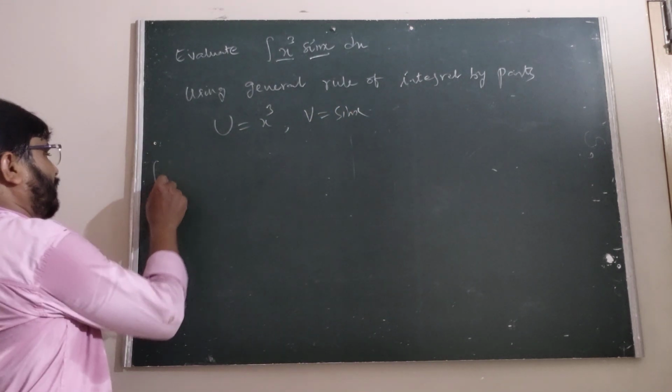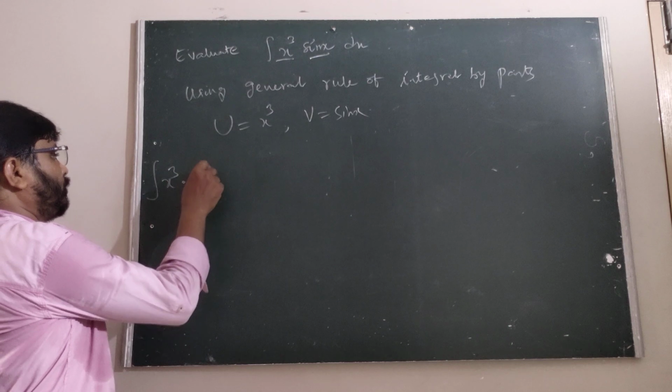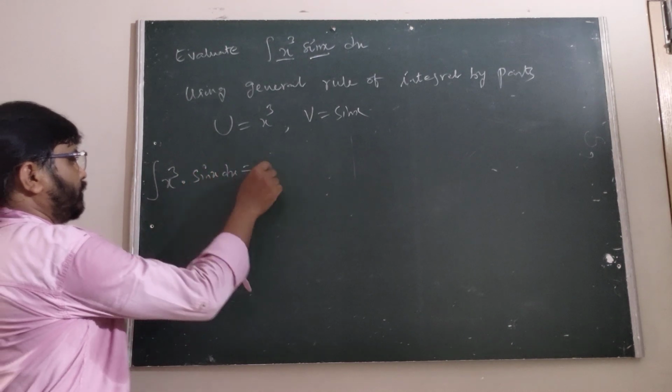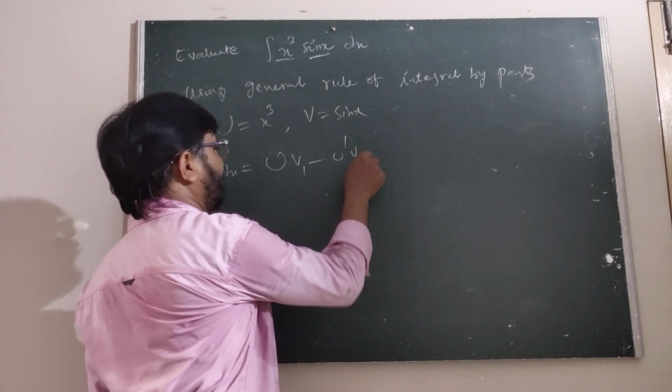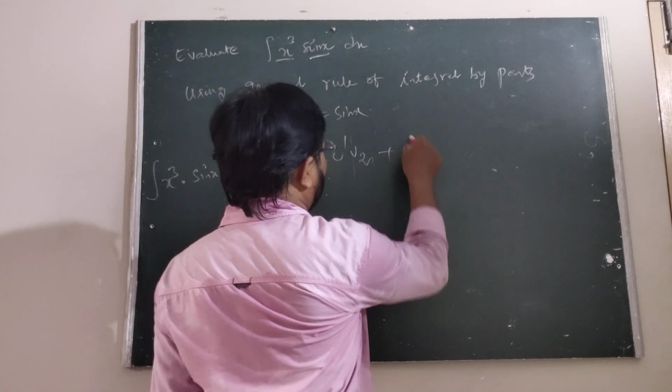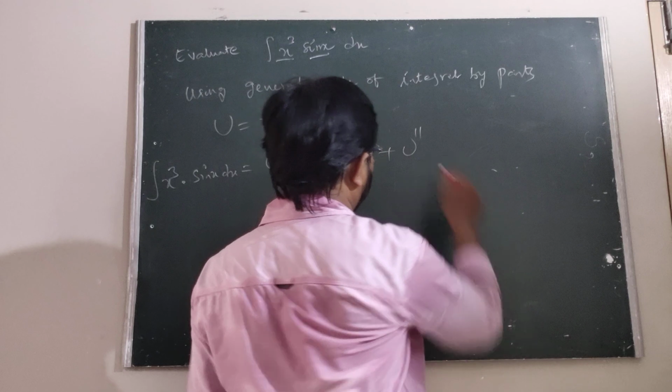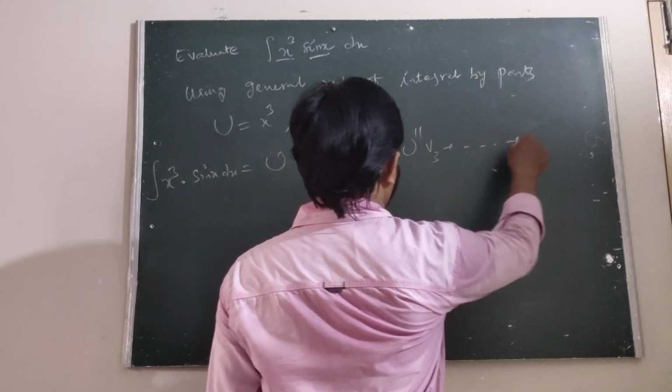That means the integral of x cube into sin x dx is u v1 minus u dash v2 plus u double dash v3 minus and so on, plus c.